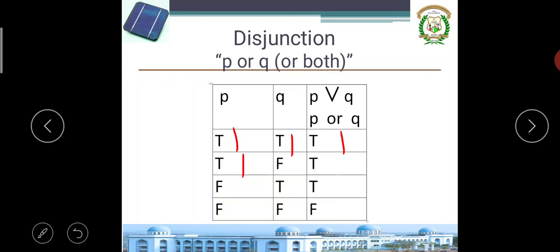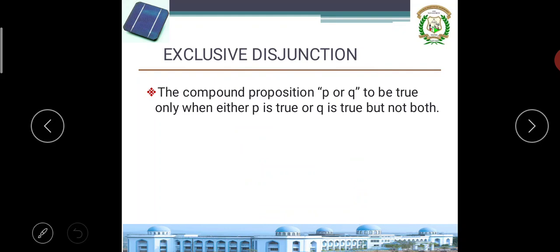This is binary. You are going to study this in logic design also. T is 1, F is 0: 1 plus 0 is 1. F is 0, T is 1: 0 plus 1 is 1. F is 0, F is 0: 0 plus 0 is 0. So we have understood that for disjunction, when both P and Q are false, then only it is false, otherwise it is always true. The compound proposition P or Q is true when either P is true or Q is true. Remember that. That's called disjunction.